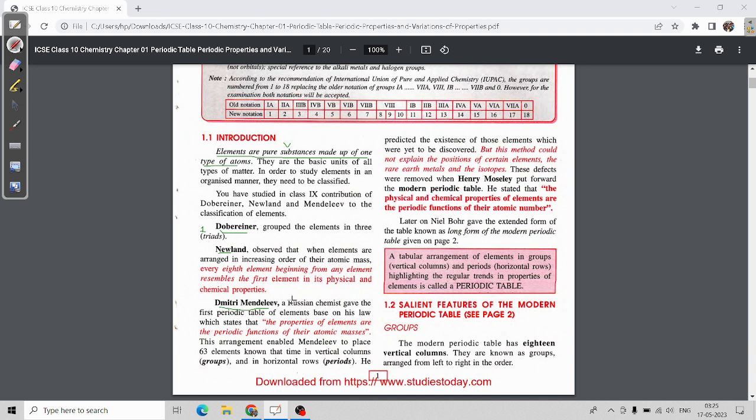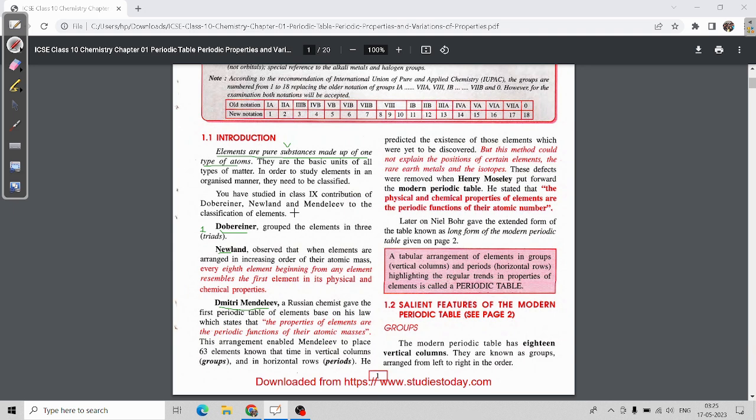He composed a law, that if three elements are taken in a period, then the average atomic mass of the first and the third element is equal to the atomic mass of the second element.